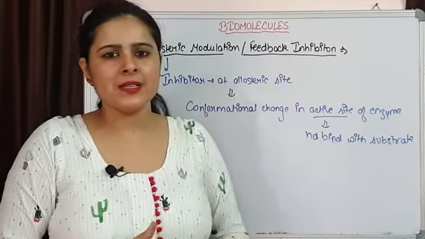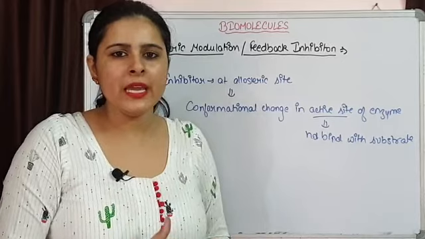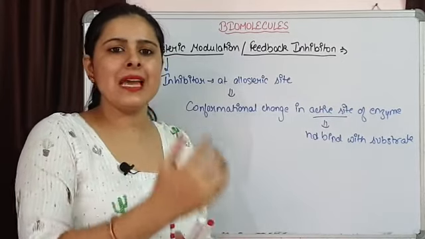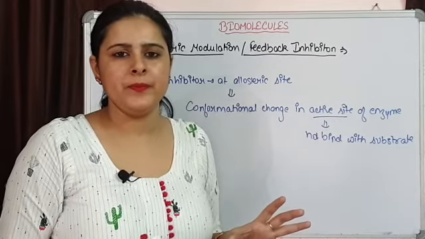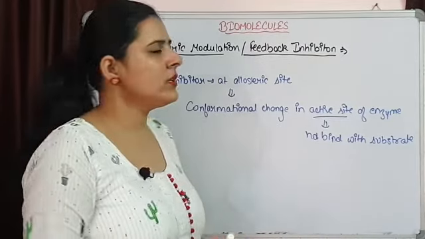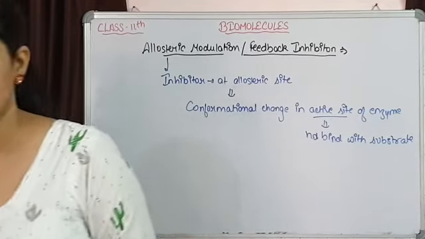We can simply understand it by taking the example of E. coli. In E. coli, isoleucine is acting as an inhibitor for an enzyme. We can see with the help of an example, we are going to draw that particular pathway.